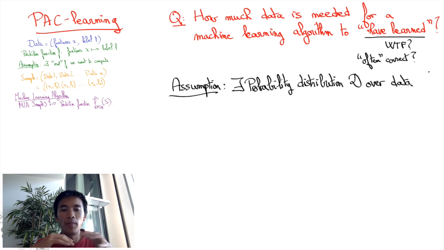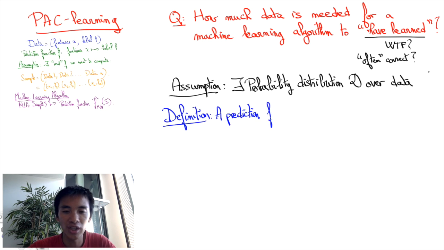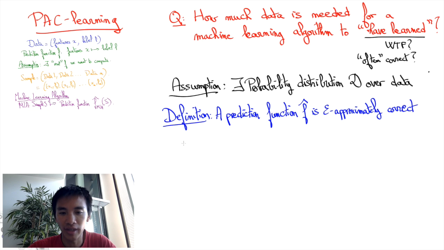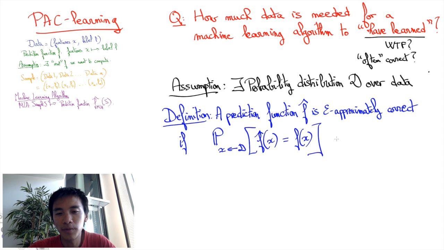In any case, we assume a probability distribution over data. We can now measure how good a prediction function is by measuring how often it predicts the right value of a feature drawn according to this probability distribution. So a prediction function is said to be epsilon approximately correct if it yields accurate prediction with probability at least 1 minus epsilon. In other words, an epsilon approximately correct function is highly likely to be correct. Now we want to say that a machine learning algorithm is epsilon approximately correct if it computes an epsilon approximately correct prediction function. That makes sense, right?